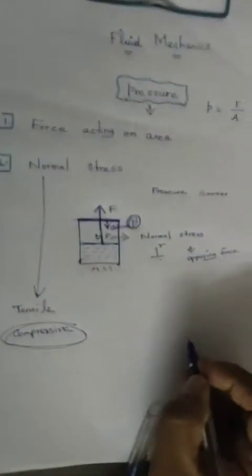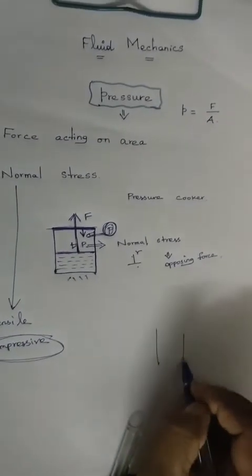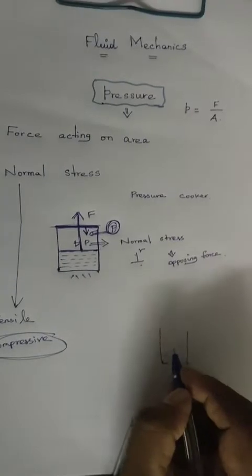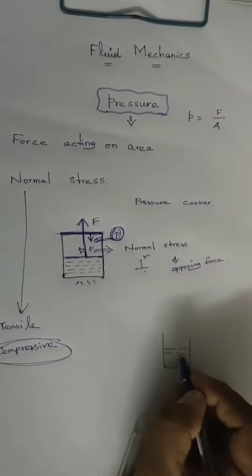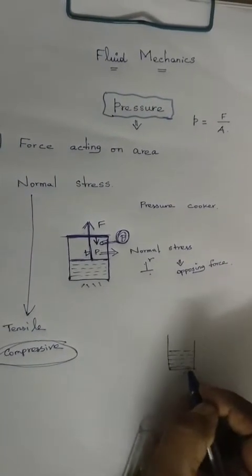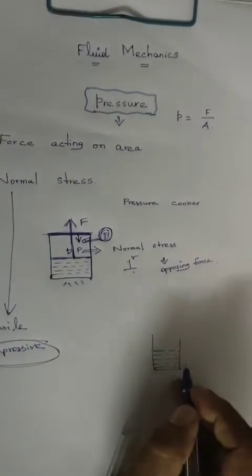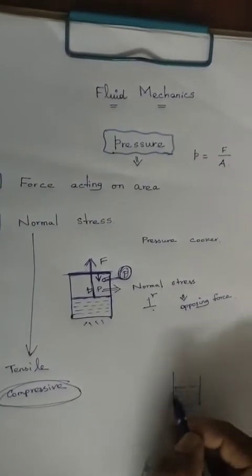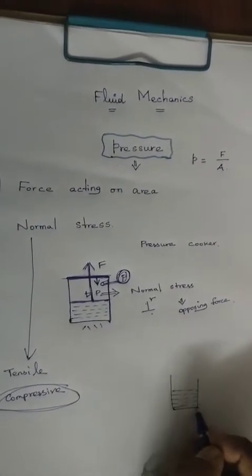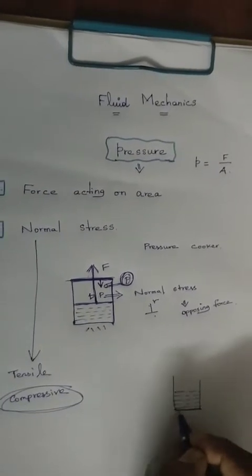One more example. If you take a vessel and fill it with water, the water is in a static condition, right? It is not moving, it is at rest. So the weight of the water is acting on the bottom surface of the vessel.